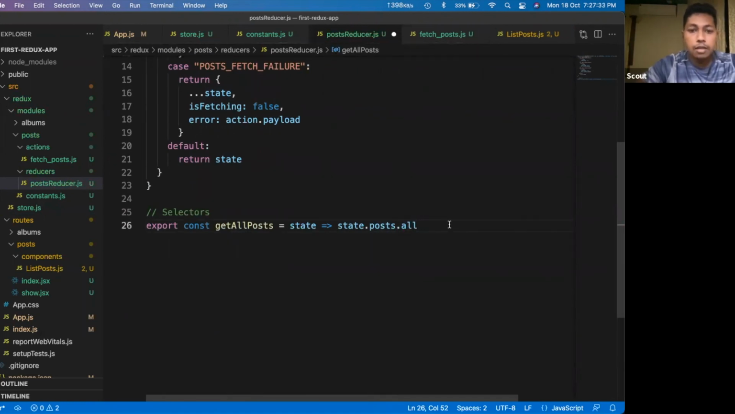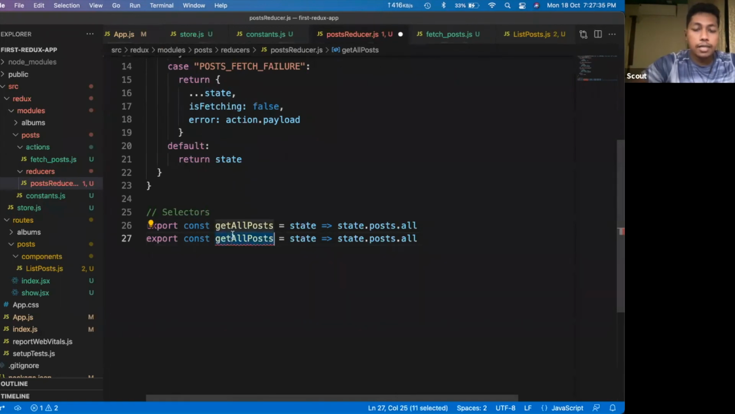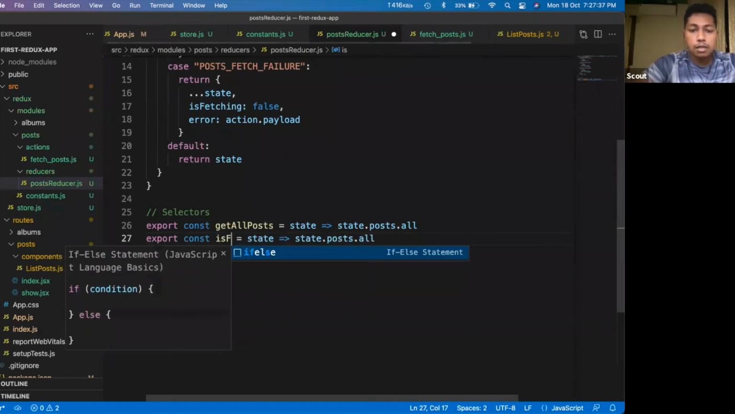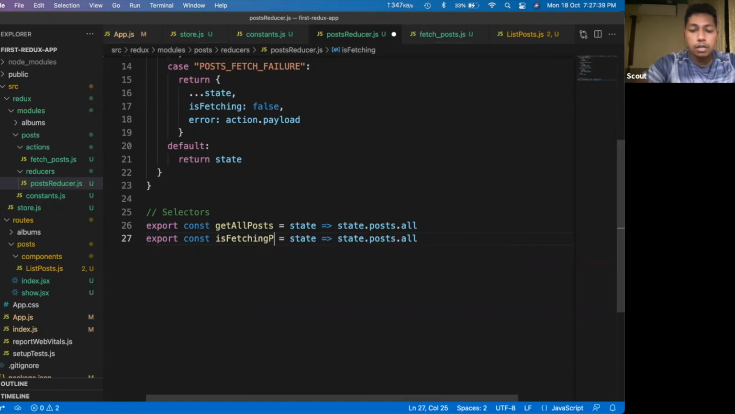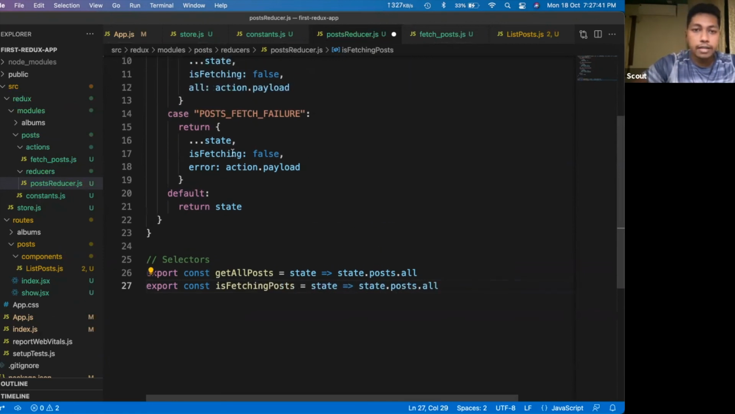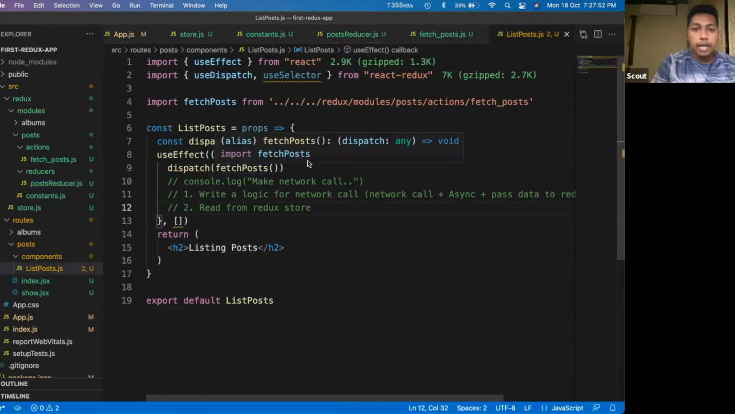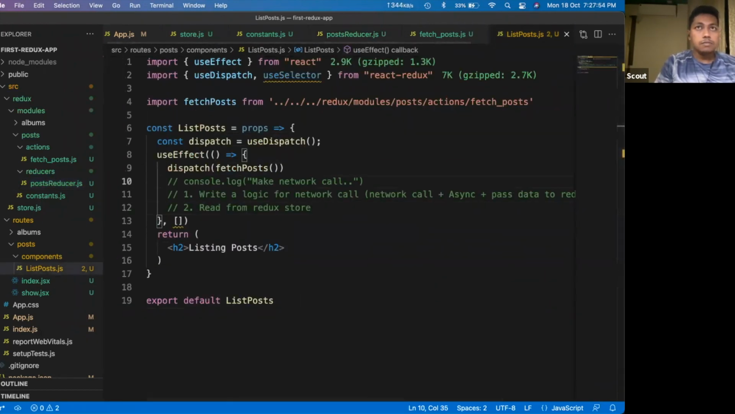Similarly, I will define another selector, say is fetching posts. In that case, I will take this is fetching variable. Done. These are all selectors. Next, I will go back to the posts once again. So here we will go back to our posts once again.